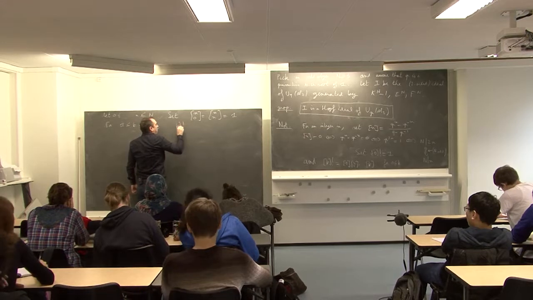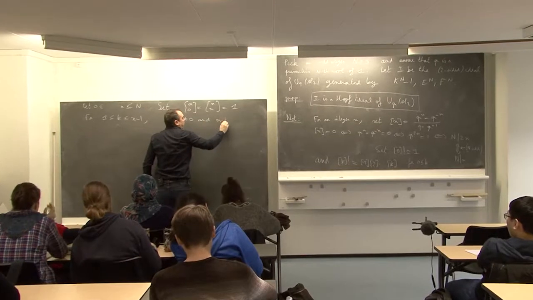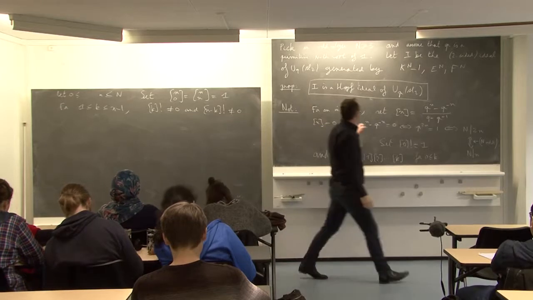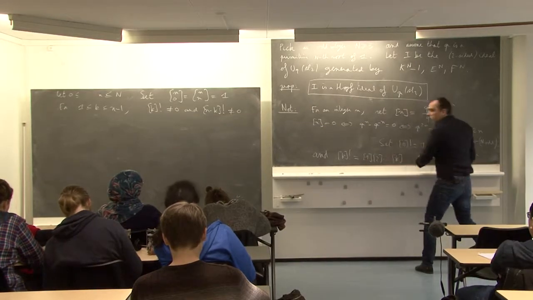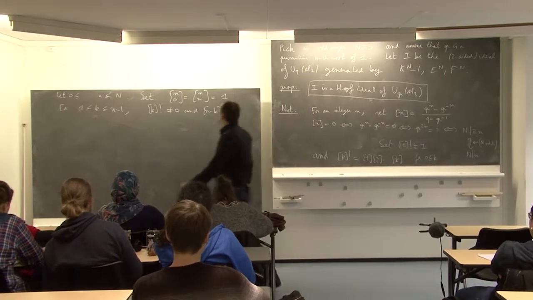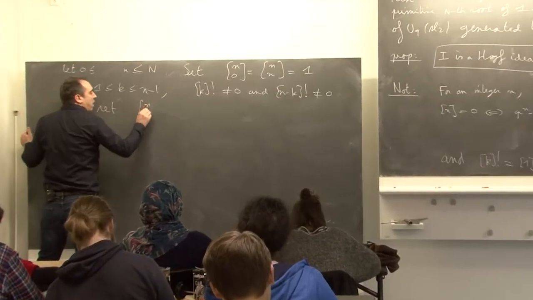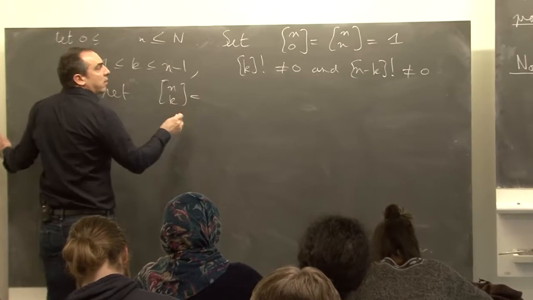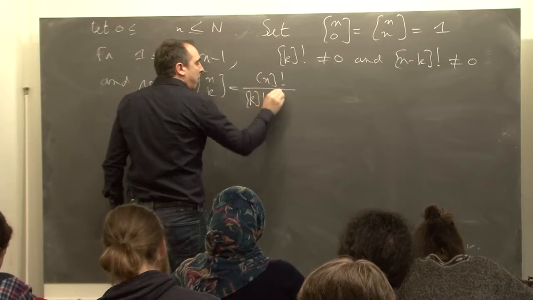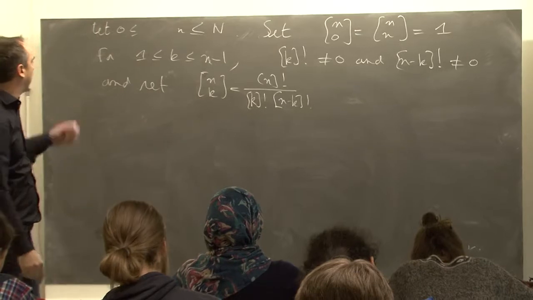The factorial of k is non-zero, and the factorial of n minus k is also non-zero, because this is a product of non-zero numbers. And we set the binomial n choose k to be factorial n over factorial k times factorial n minus k. Okay, this is just a definition.